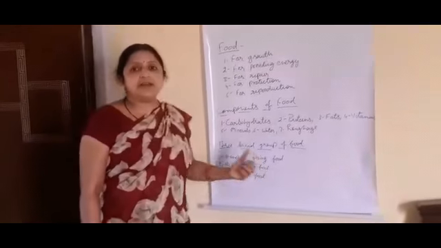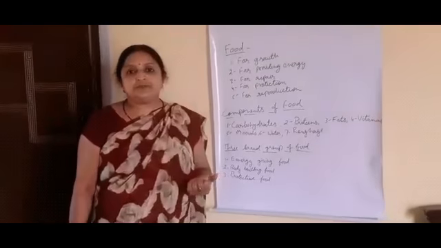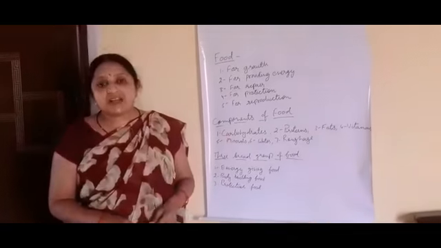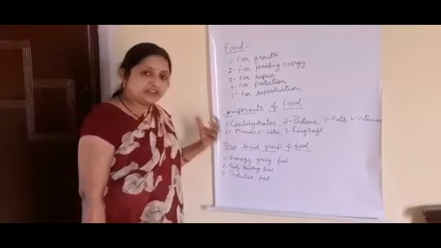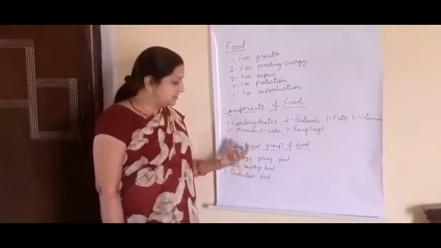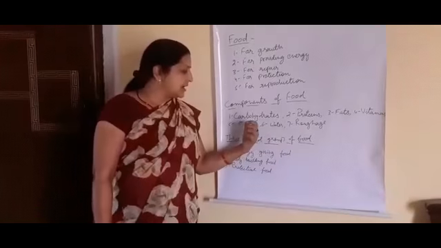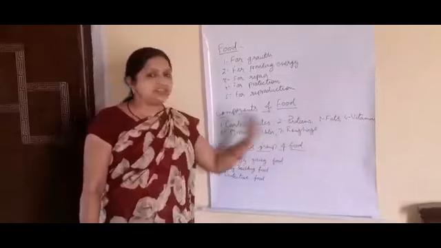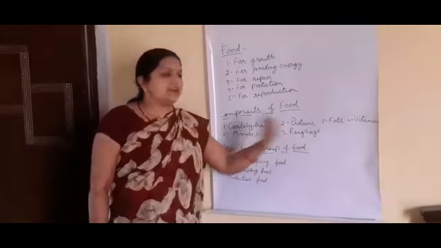Last is protective food, like vitamins and minerals, which protect our body against diseases. So energy giving foods are carbohydrates and fats, body building food is proteins, and protective food is minerals and vitamins.